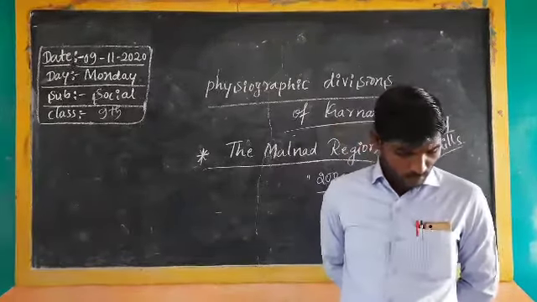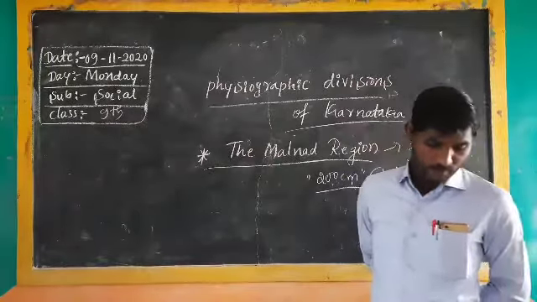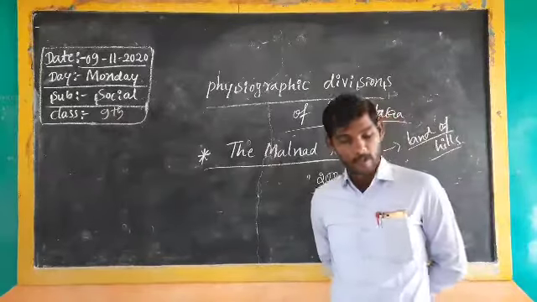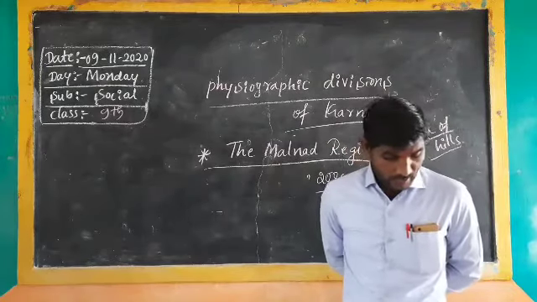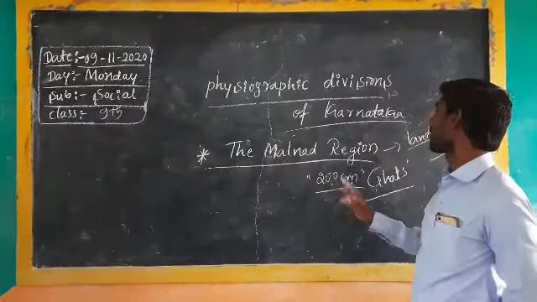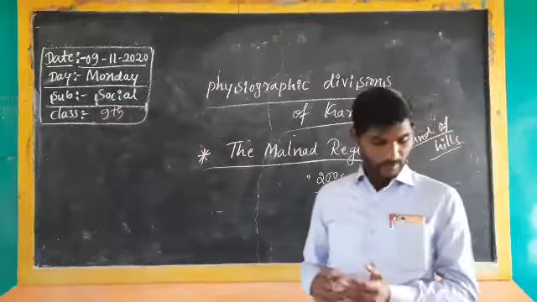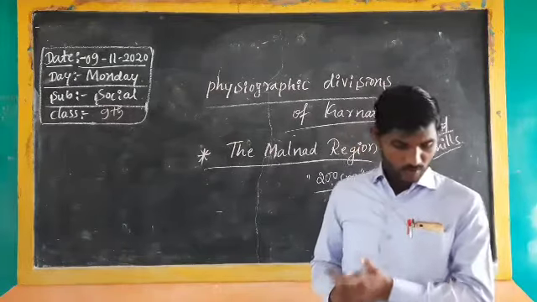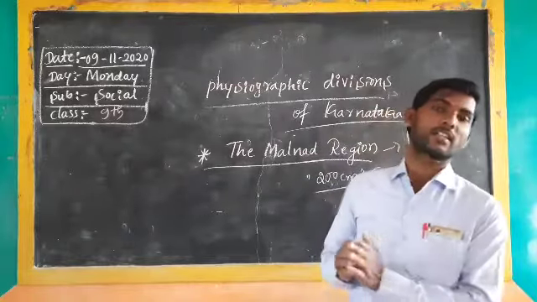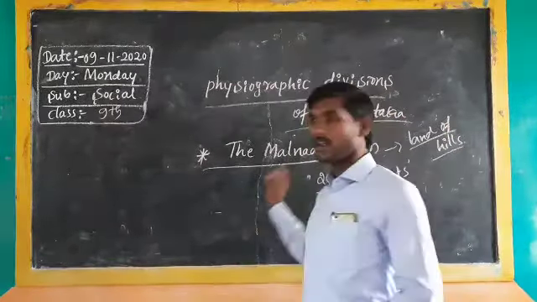The other prominent waterfalls are Unchalli, Magod and Gokak Falls. These are the important waterfalls of the Malnad region. Once again I repeat, Jog Falls, Unchalli Falls, Magod Falls and Gokak Falls.